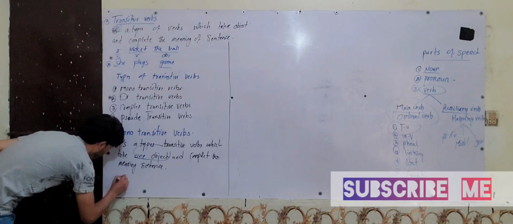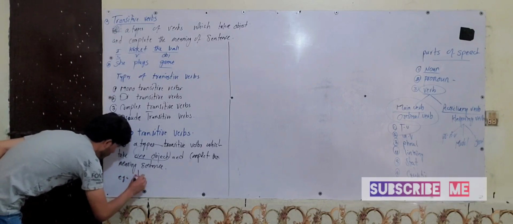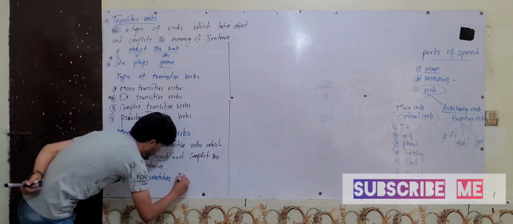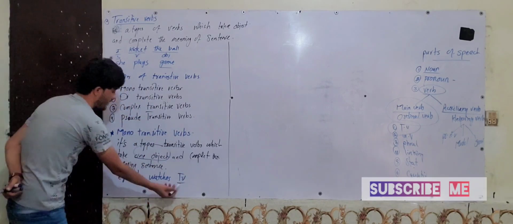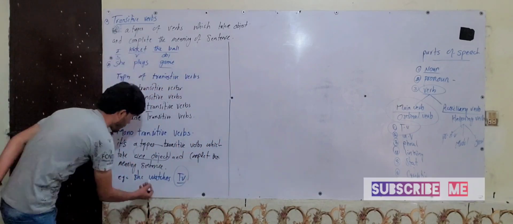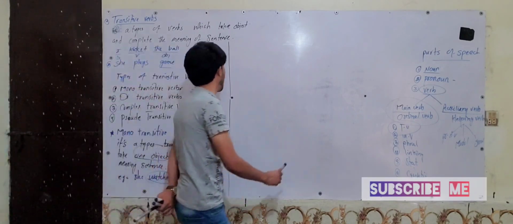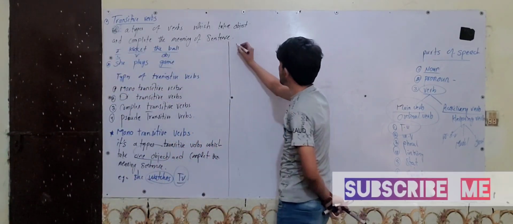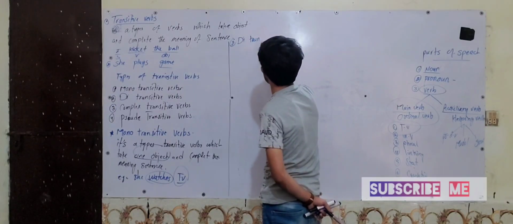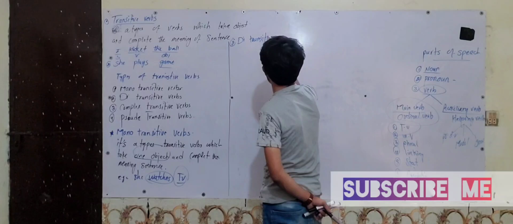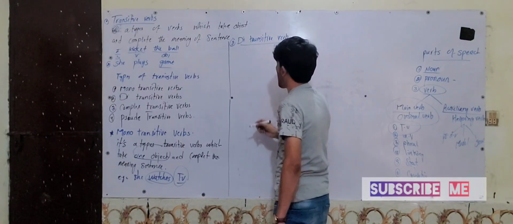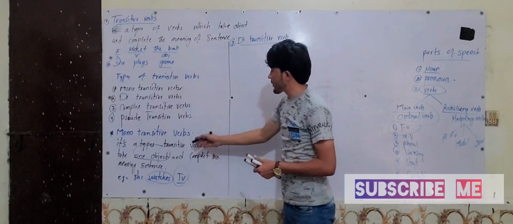If I give you an example, it means: she watches TV. And here we have, this one is the object and this one is the monotransitive verb. And after that we have the second one, ditransitive verbs. Ditransitive verbs. And also it is the opposite of this one.